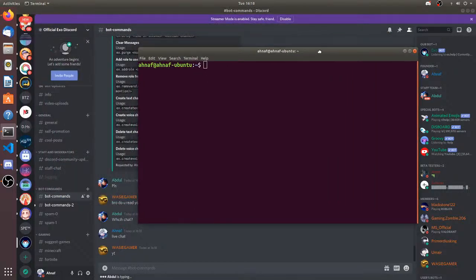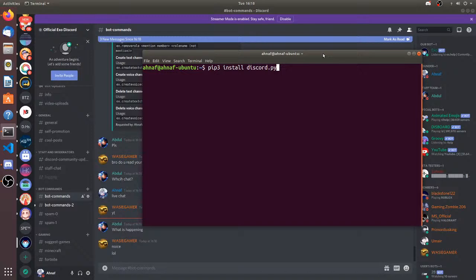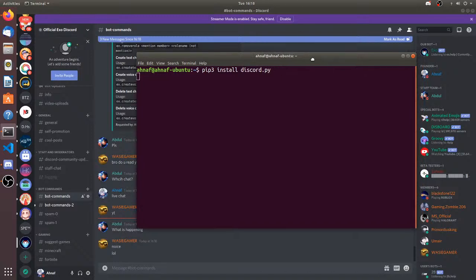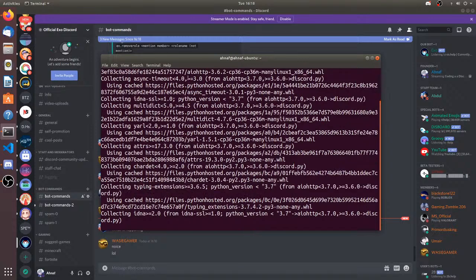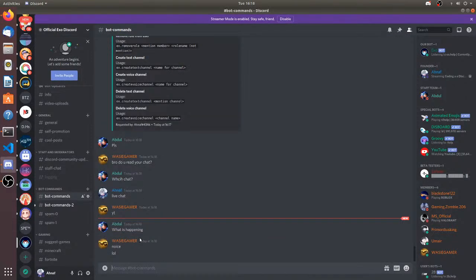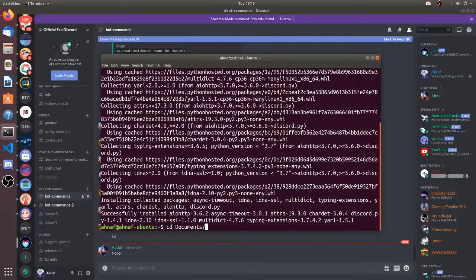So let's get started. I have installed discord.py. So pip3 install discord.py. You can also do it on Windows, but on Windows you only need to say pip install, not pip3. Okay, I'm at the terminal. So let's cd to the documents folder. I don't know why Ubuntu makes a weird sound if it cannot just go over here.